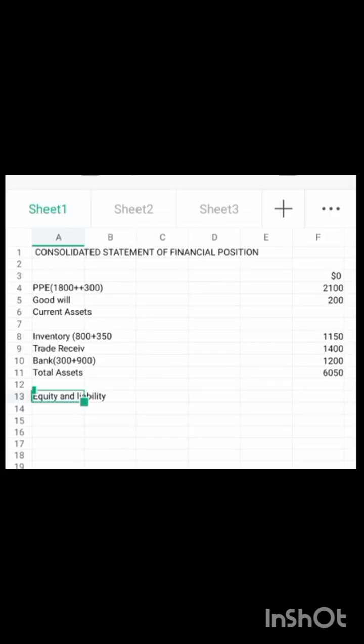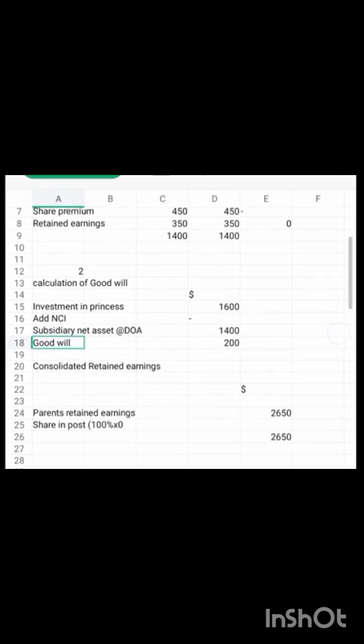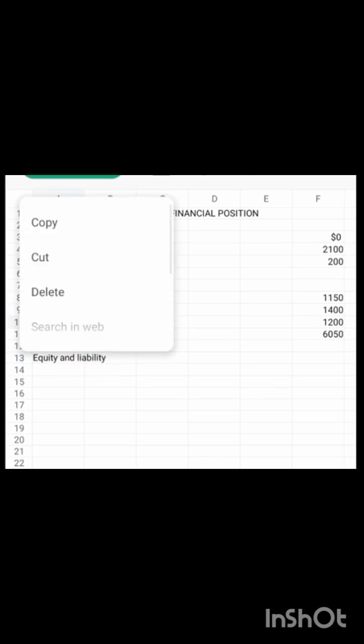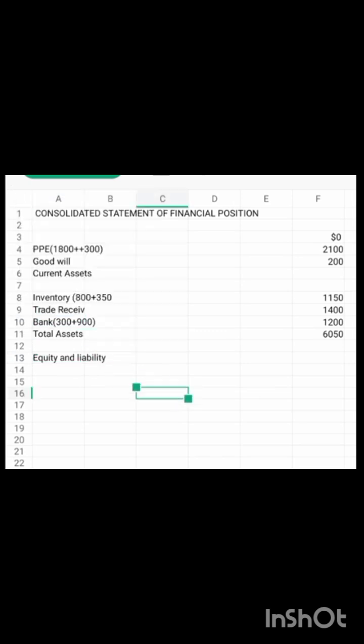So this is a continuation of the consolidated statement of financial position. We have PPE, we have 200. So this one is the consolidated retained earnings. Sorry for that. So 200, we brought it here. Then inventory, we consolidate it. Receivable, we have the receivable here. As you can see, we have the total assets.